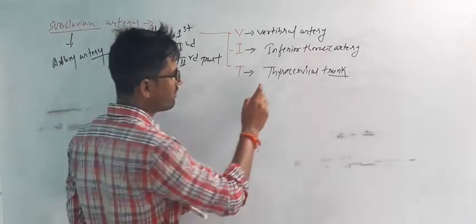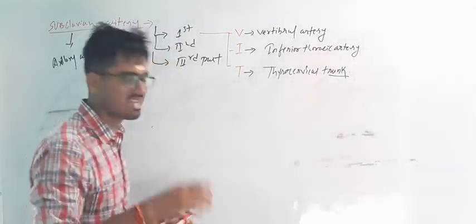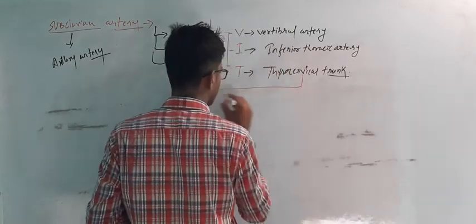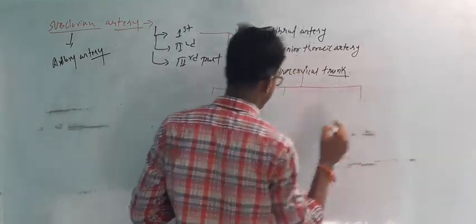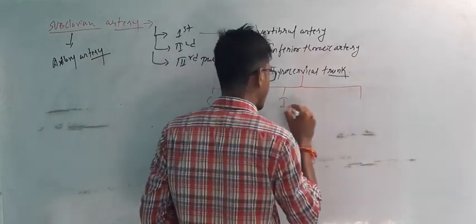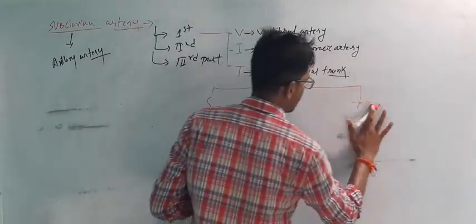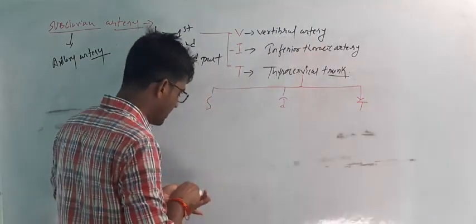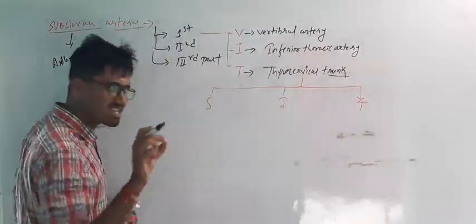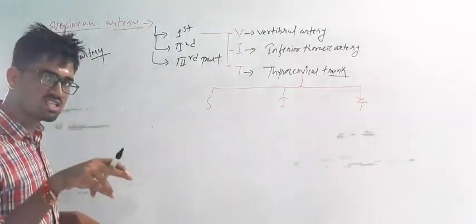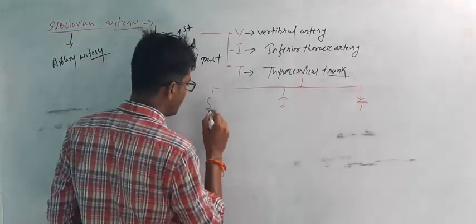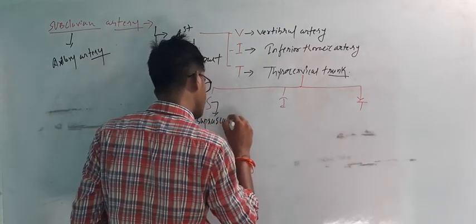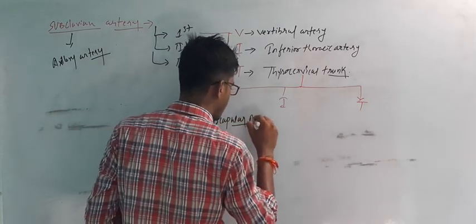Now this thyrocervical trunk gives three branches, right? That is SIT. S means, tell me, suprascapular, not subscapular. Subscapular is a branch of the axillary artery. Here it is the suprascapular artery.